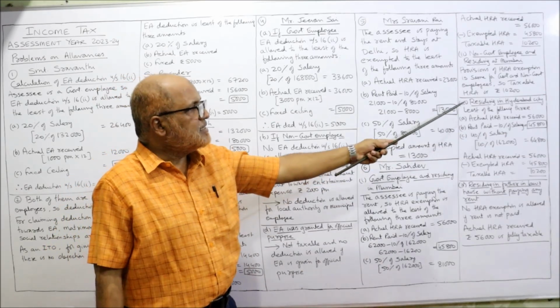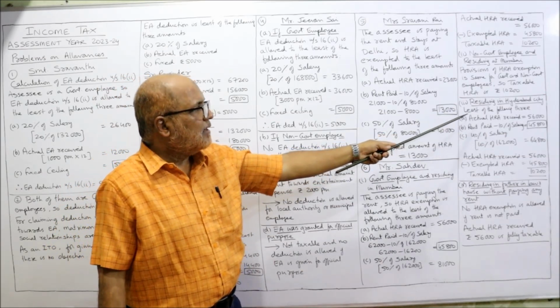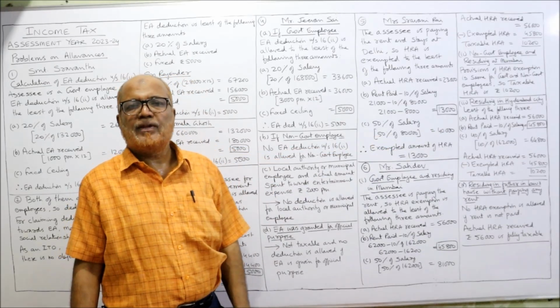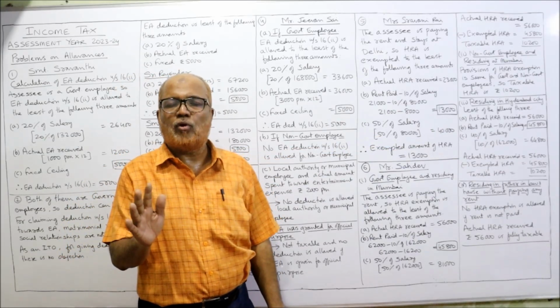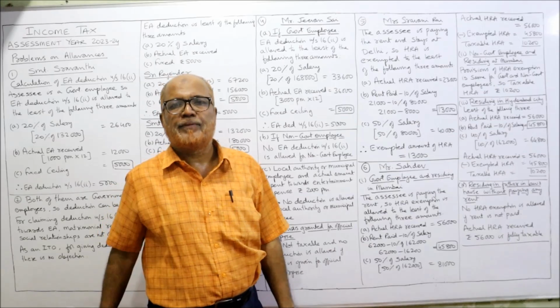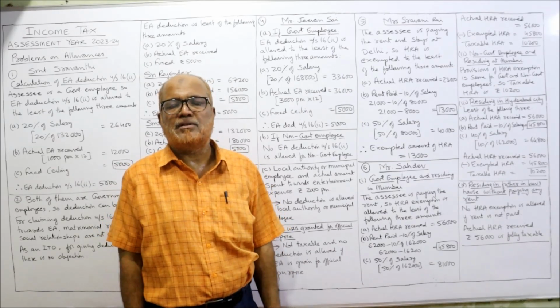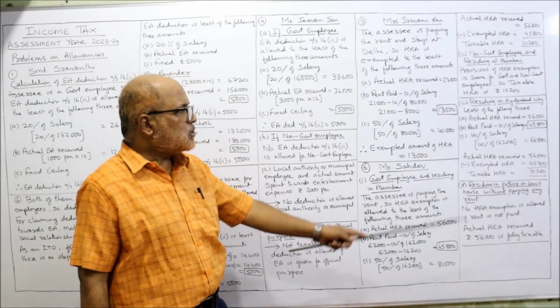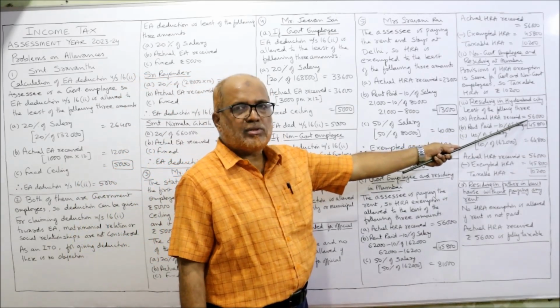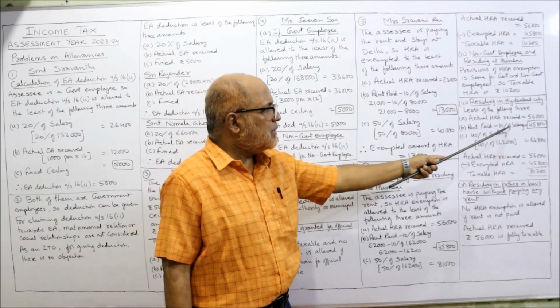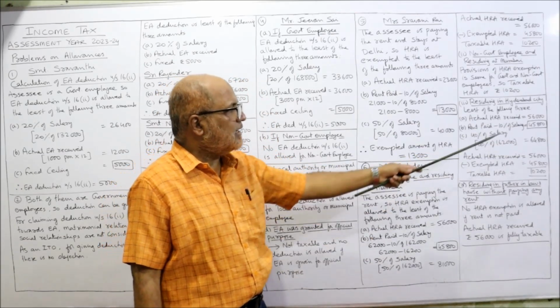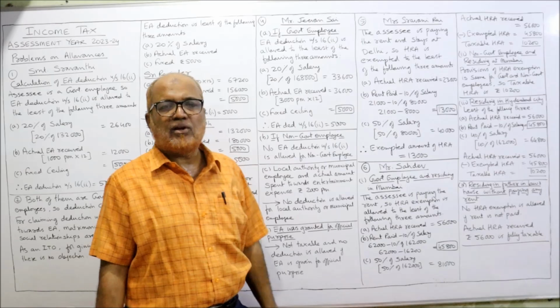Third case, residing in Hyderabad city, least of the following 3 amounts. Here, the city is not a metropolitan city, other city. So here instead of 50%, now we take 40%. That is the only difference. So actual HRA received, same 56,000. Rent paid minus 10% of salary, same 45,800. And 40% of salary.